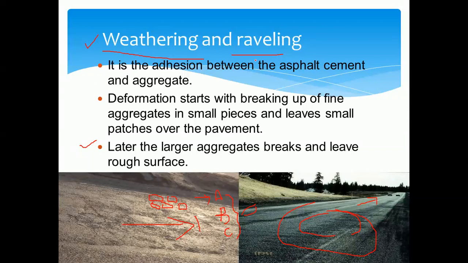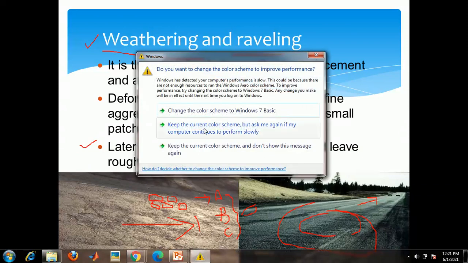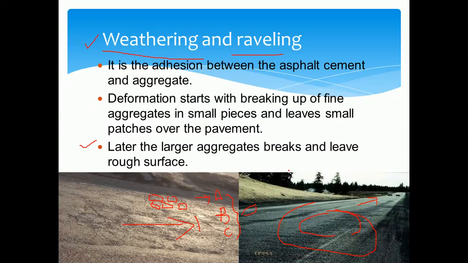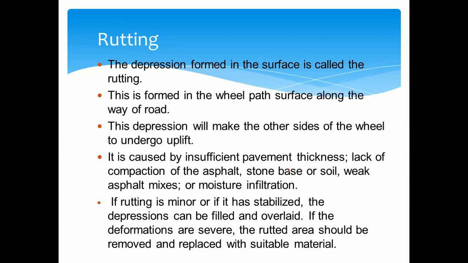That is weathering. And raveling is the breaking down of the aggregate into small pieces, which may lead to patches over the entire length of the pavement. This is one of the major defects considered in flexible pavement.